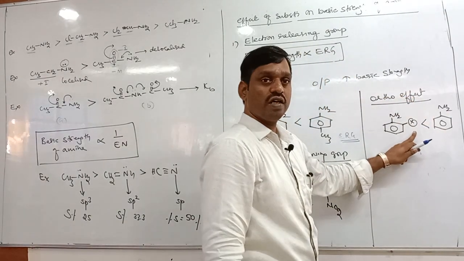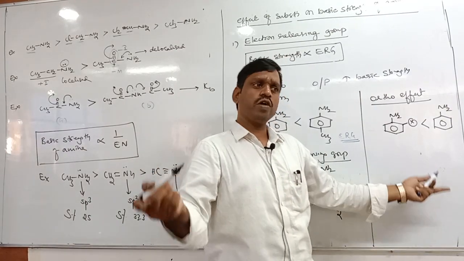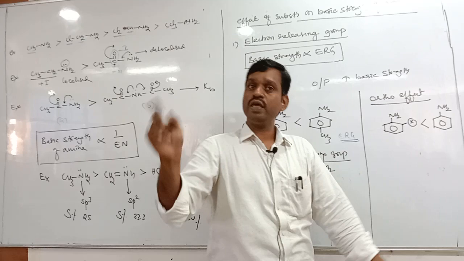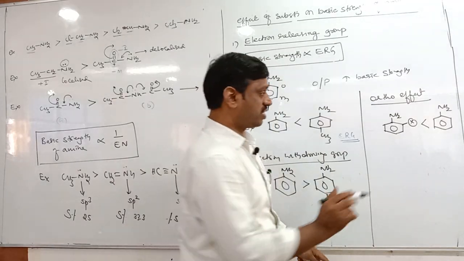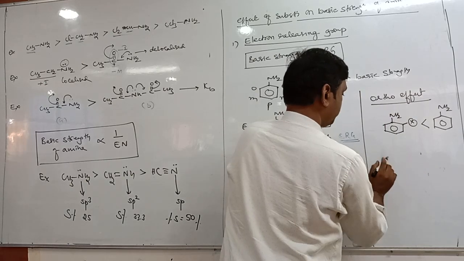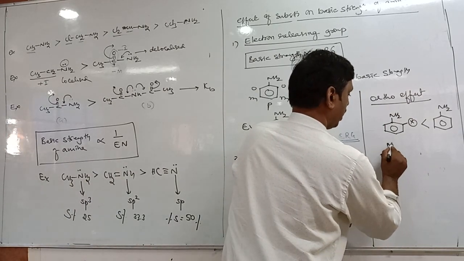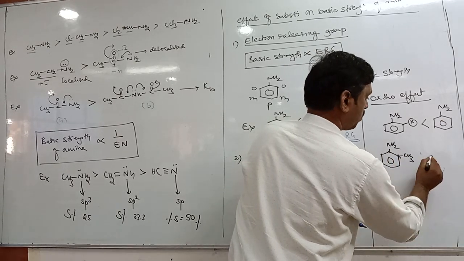Where X equals what? X may be electron releasing, X may be electron withdrawing also. It may be releasing, it may be withdrawing. For example, if you take orthomethyl aniline, NH2, take methyl group here.